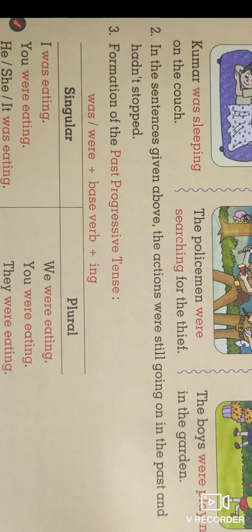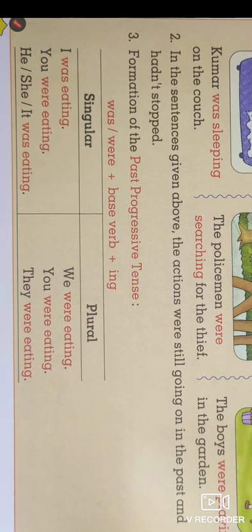So how do we construct these sentences? The verb used is was or were, with the base form of the verb and the suffix ing. For the singular we use was and were. For the first person, I was eating; for the second person, you were eating; and for the third person singular, he, she, it was eating.